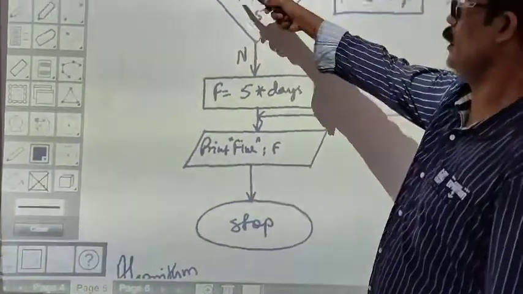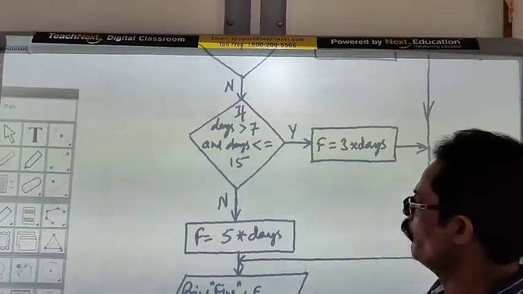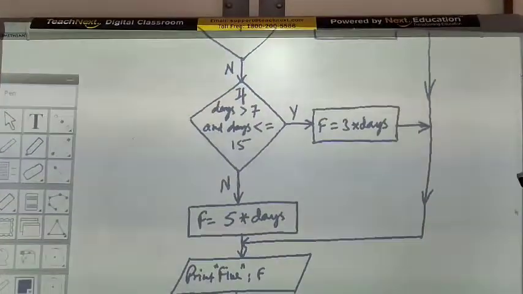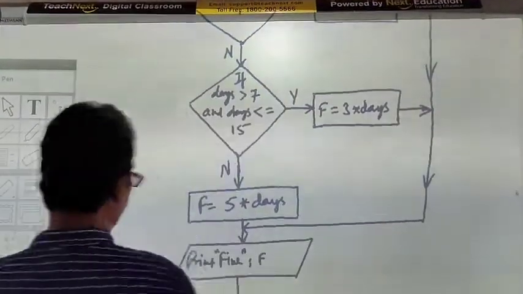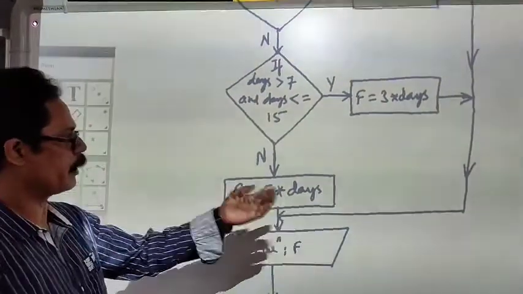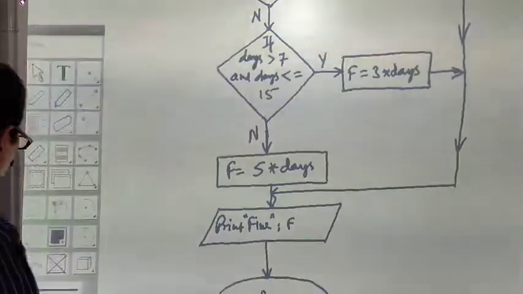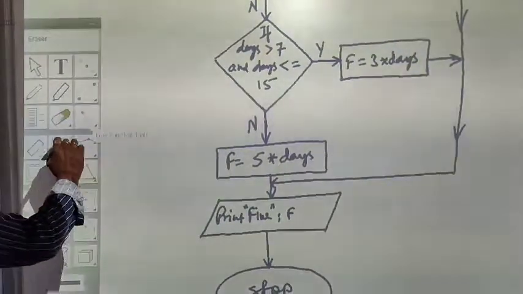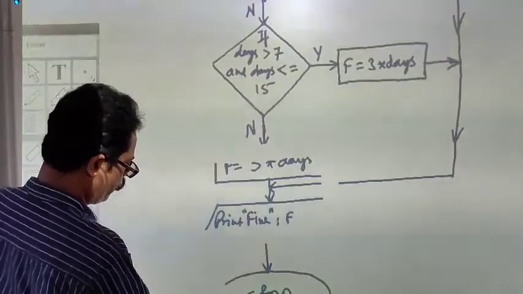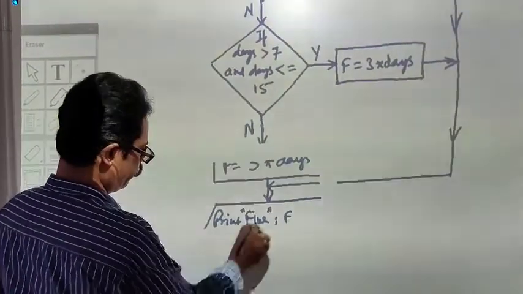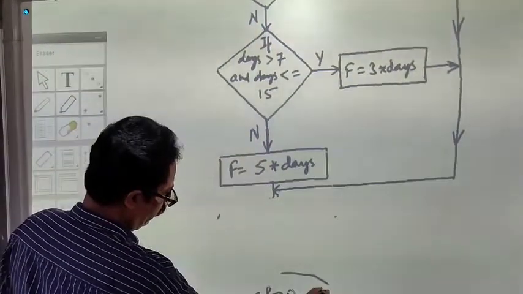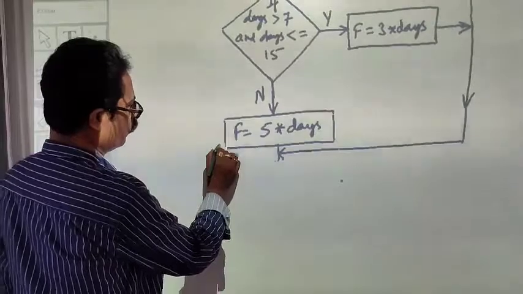Then if it is neither less than or equal to 7 nor less than or equal to 15, that means it has to be more than 15. Now in case of more than 15, what happens here? I would like to suggest this part, that more than 15 is up to 30. But one thing I forgot is that I did not write about the more than 30 part. So I'll just continue here writing this particular part. Just hold on for a while. I'll use this part only. For a while I'm going to discuss here the last part which I could not write.